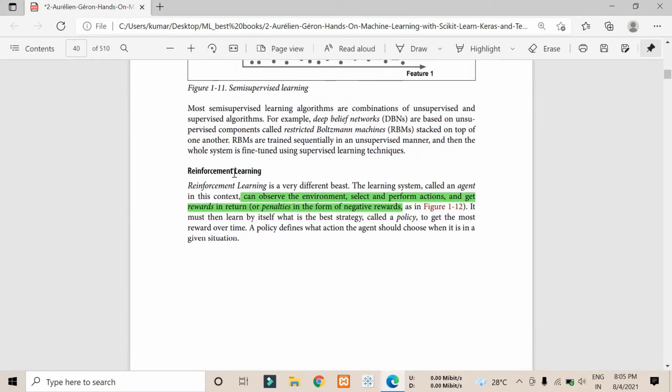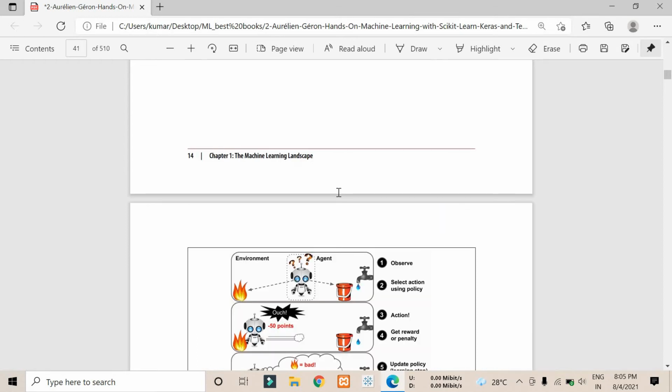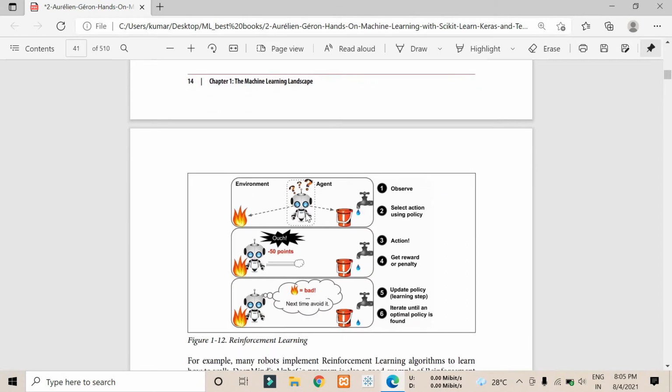And what is reinforcement learning? Reinforcement learning is basically fully based on actions and rewards. Let's see an example here. If this particular agent is there, and we have fire here and we have water here, he has to take some action. According to the particular action, he will get a reward or he will get a penalty. If he gets the penalty, then he has to revert back and start again.